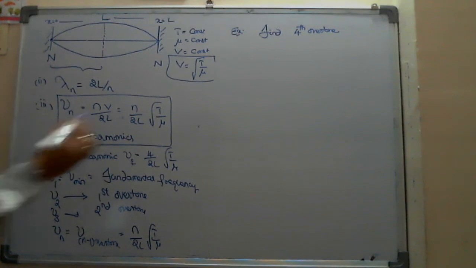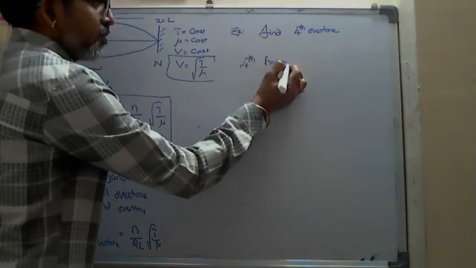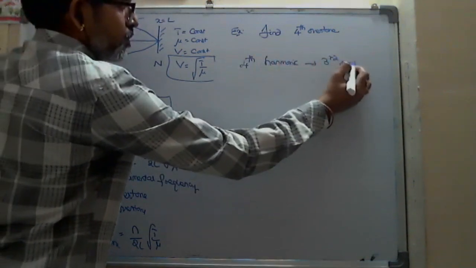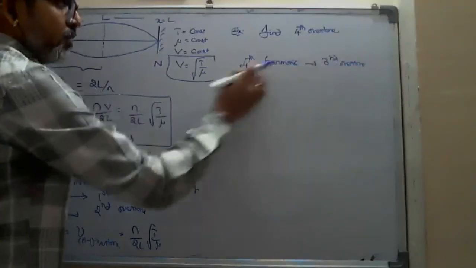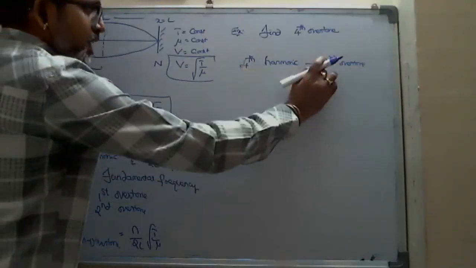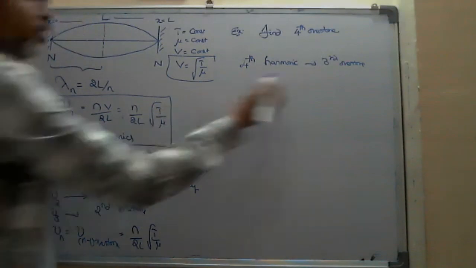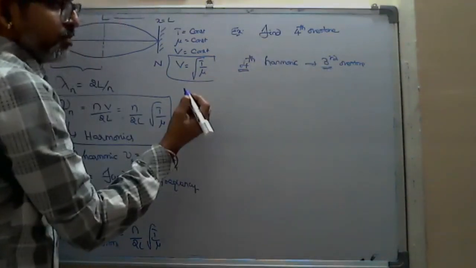I am saying the fourth harmonic is the third overtone. From harmonics to overtone, the number decreases by 1. In reverse, the third overtone is the fourth harmonic.